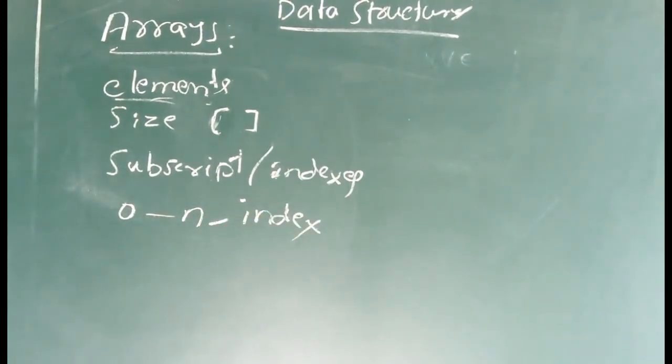Index value. By using this index, we know the position of a value in the array.